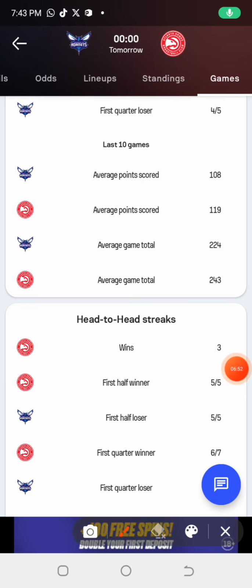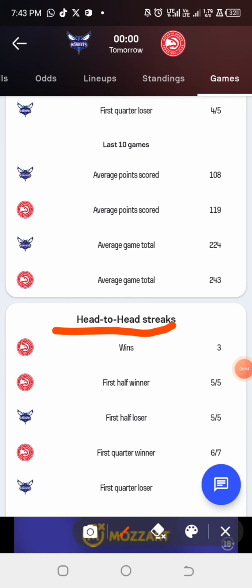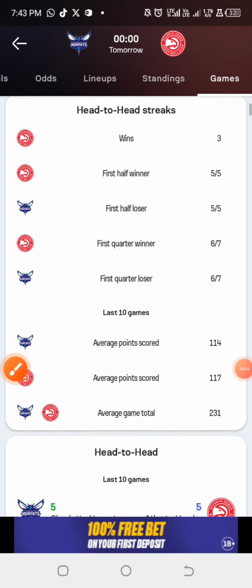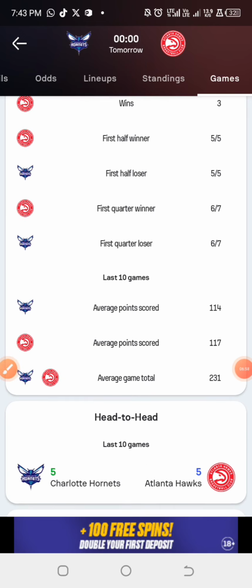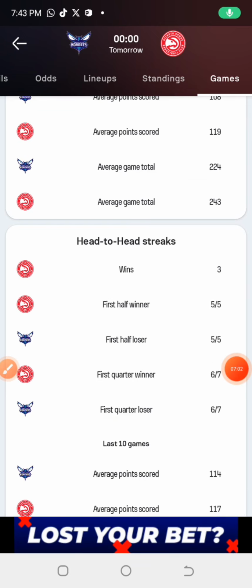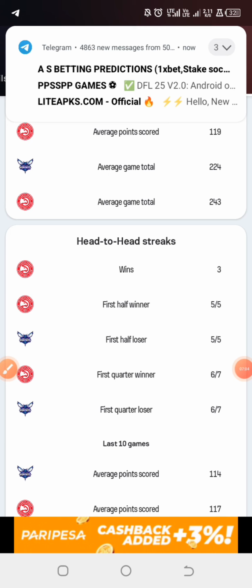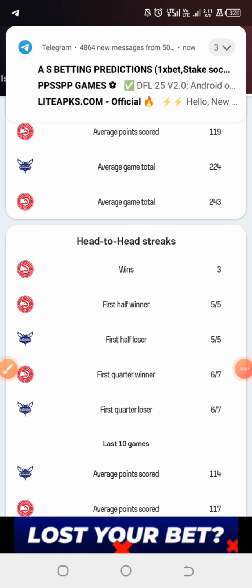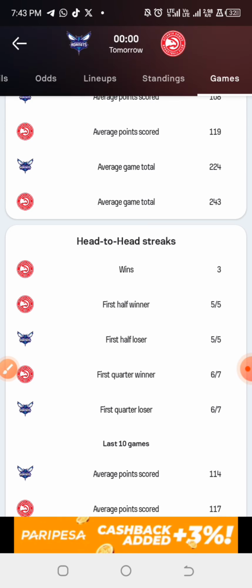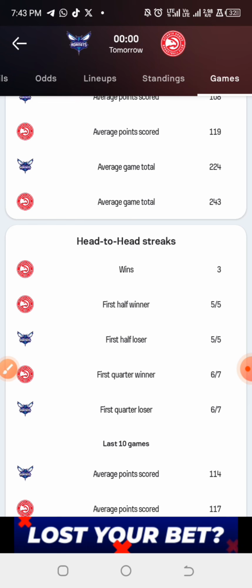And so when you go down, you are going to see their head-to-head streak, whereby they will also give you some data on it. But this is what I always do when it comes to this particular aspect. But I decided not to be using this particular method for a while based on some reasons. If you look at this particular strategy very well, you are going to notice that there is nothing special when it comes to basketball game predictions.